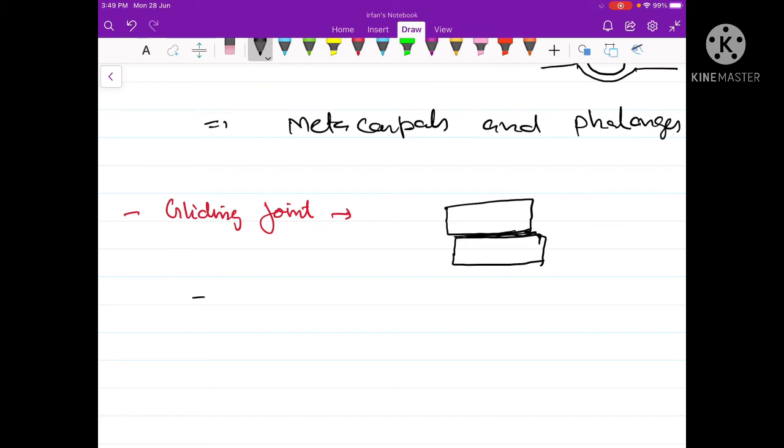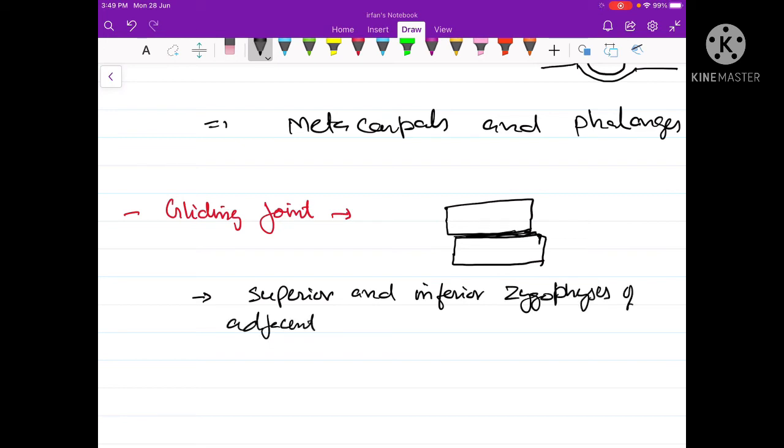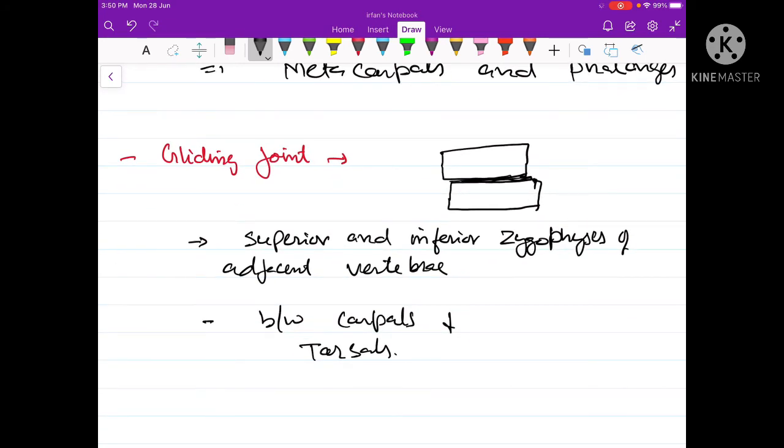For example, these types of joints, gliding joints, are found between the superior and inferior zygapophyses of adjacent vertebrae, as well as between the carpals, and also between the tarsals. So the joints formed between the carpals and between the tarsals, that is the wrist bones and the ankle bones, are examples of the gliding joint.